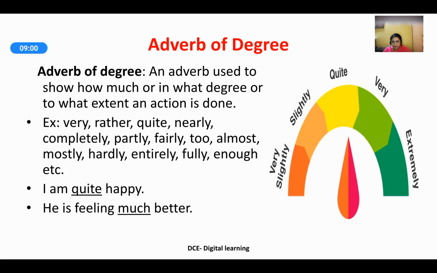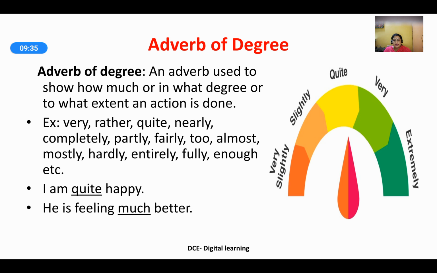Adverb of degree. Now this is a comparison here. An adverb of degree is a word used to show how much, in what degree, or to what extent an action is done. Example: very, rather, quite, nearly, completely, partly, fairly, too, almost, mostly, hardly, entirely, fully, enough, etc. Now observe these words. All of them indicate the degree or extent to which an action is done.